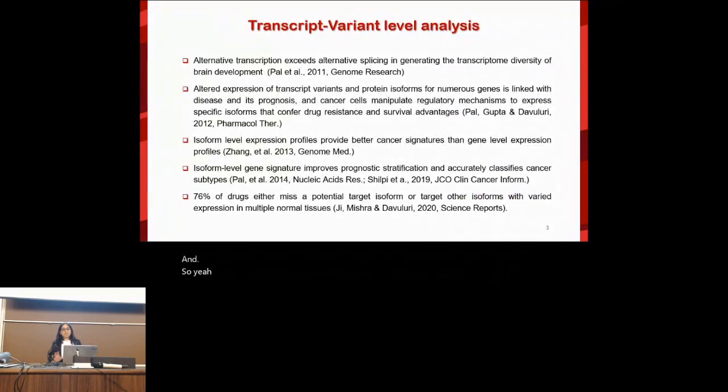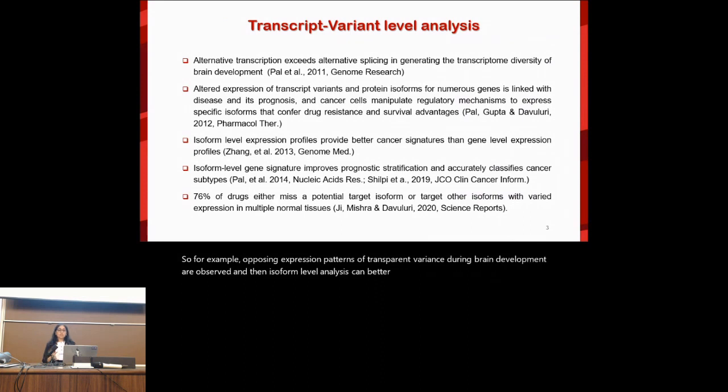For example, opposing expression patterns of transcript variants during brain development are observed, and isoform level analysis can better stratify tumor and non-tumor patients from cell lines or even bulk RNA-seq. And isoform level analysis also shows better association with clinical outcomes like survival.